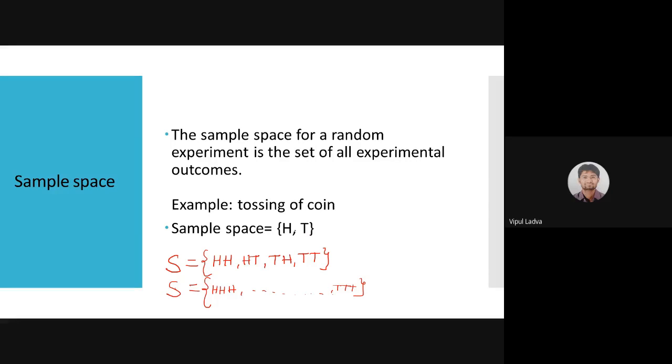If someone represents this sample space as T comma H, first adding T then H, it's totally okay. So here order doesn't matter. What we need to take care about is that we have covered all the possible outcomes related to that experiment. Here tossing a coin is an experiment. This set is known as a sample space.